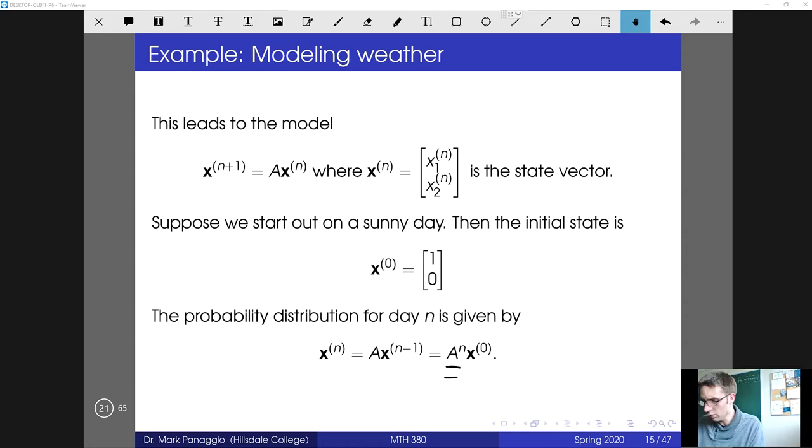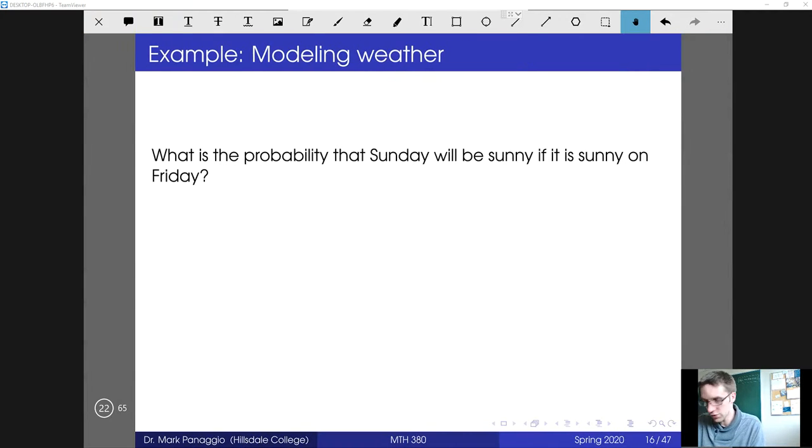All right, so our goal is going to be to answer a couple of different questions about this system, ultimately building towards this steady state solution. So the first question is, suppose that today is Friday. We want to know the probability that it's sunny on Sunday. And so essentially what that's saying is if it's sunny today, then the state is 1, 0. We want to know what is the probability in the first row for x_2.